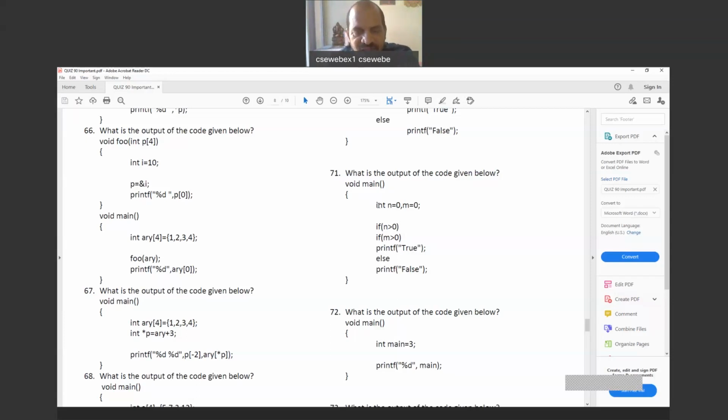You got my point? Actually, this entire thing, braces are not there, but no problem. You see, I have selected if n greater than 0, and after that, if m greater than 0 and else, both are there. So now, if n greater than 0 is right, these four lines: if m greater than 0 is right, printf true. If that is not true, then come to the printf false. So the entire thing is under if n greater than 0.